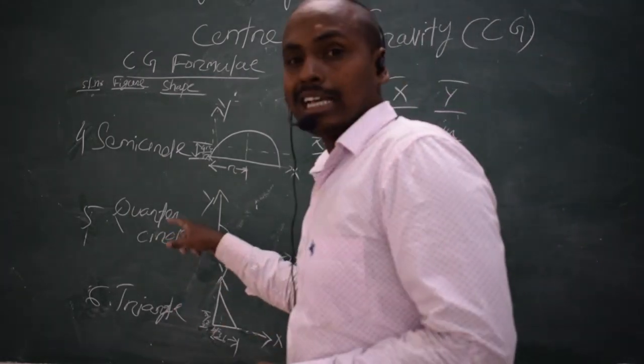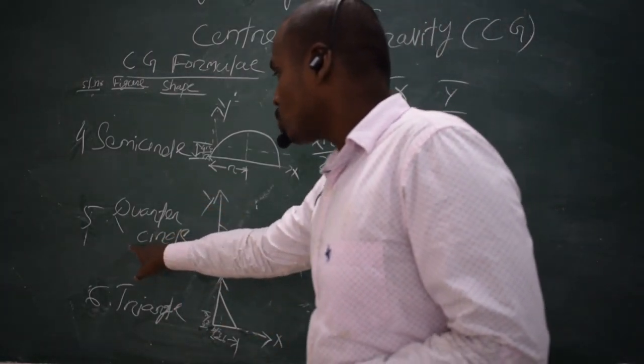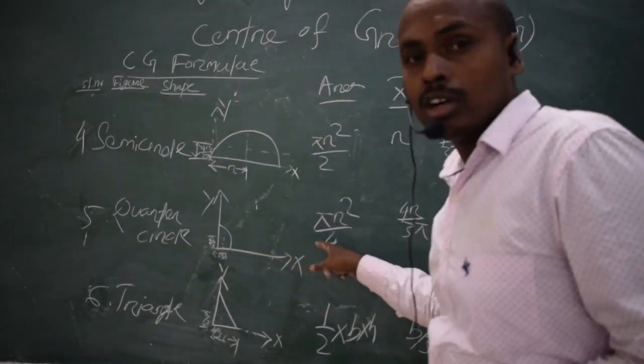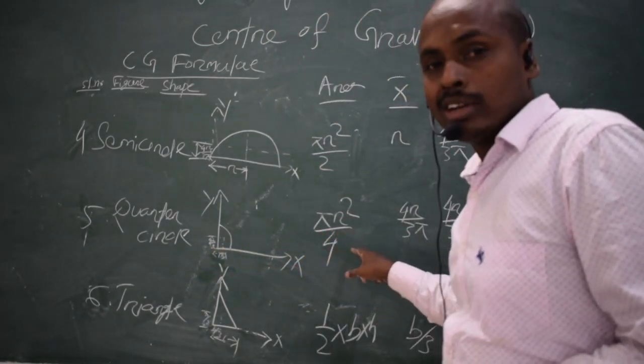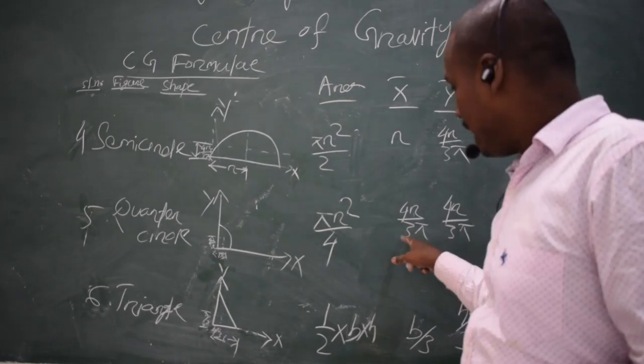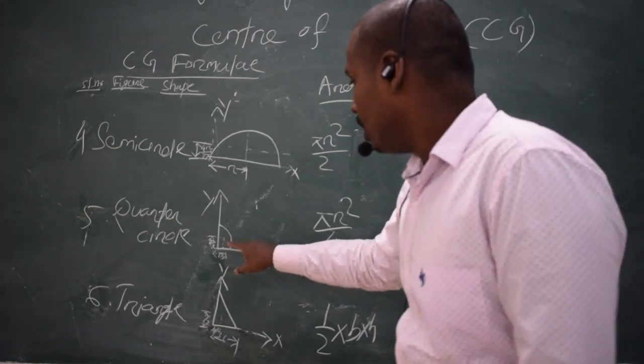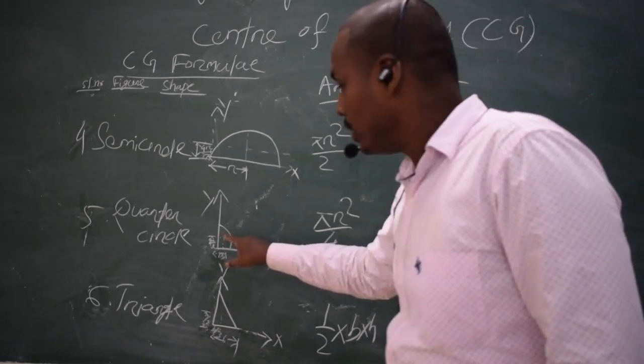Like the semicircle, we will now discuss the quarter circle. We know the area is pi r square by 4, and the corresponding x coordinate will be the distance from the center of gravity point to the y axis.